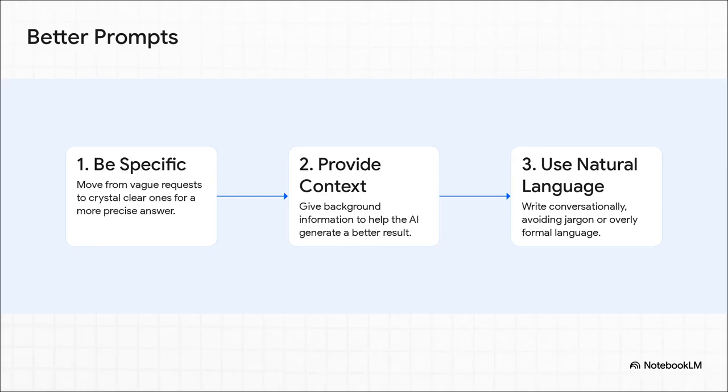The guide kind of boils it down to three keys, and they all work together. First, be specific. We just covered that. Second, you need to provide some context. A little background information goes a really long way. And third, just use natural language. When you combine all of these, you're not just barking a command. You're starting a clear, focused conversation.